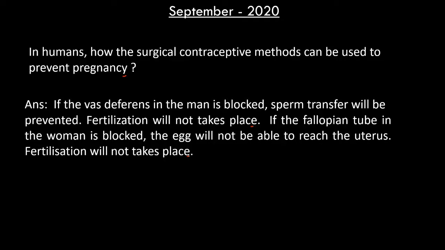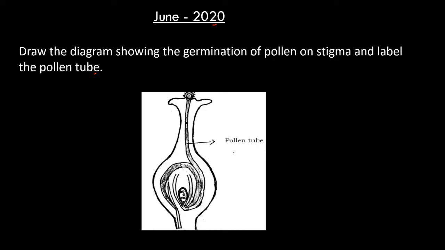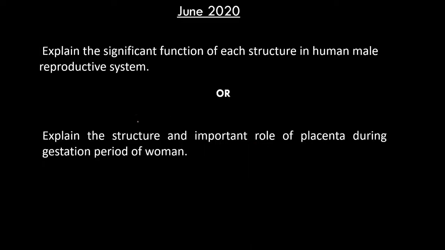Next question asked in the June 2020 question paper is, draw the diagram showing the germination of pollen on stigma and label the pollen tube. For this drawing, you will get 1.5 marks, and for labeling a part, half mark. Next question. Here, 2 questions were given and you have to write any one of these. We will see the first question now.